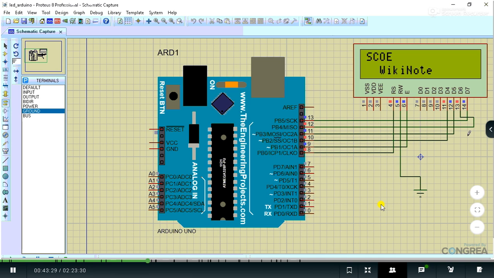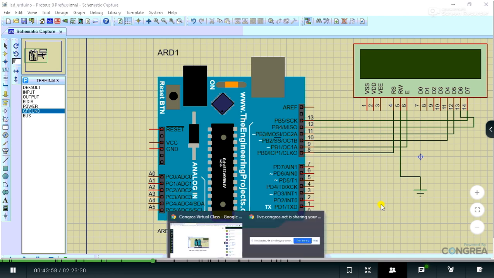So that's the important point, that we can display 16 characters on a single row, and 16 characters on the second row as well. So that's it. This is a 4-bit mode of operation of 16 by 2 LCD. So hope you have understood the concept now about LCD interfacing. If yes, I can go ahead with the next point of interest. Please let me know in the chat section whether it's visible and whether you have understood the part as well.